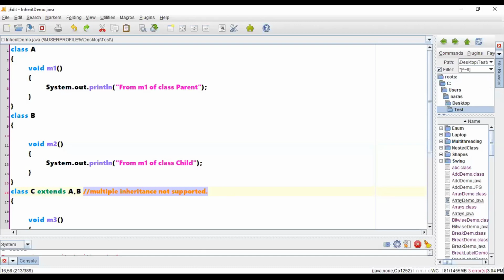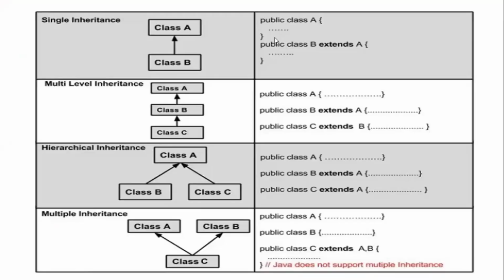Now if any question is asked, something like what is inheritance, explain different types of inheritance with an example program, you should be in a position to write a definition. What is single inheritance? A small program. Multilevel inheritance, hierarchical inheritance. Multiple is not supported. So these are the things which we have discussed in today's class. Thanks for your time and thanks for making the session interactive.